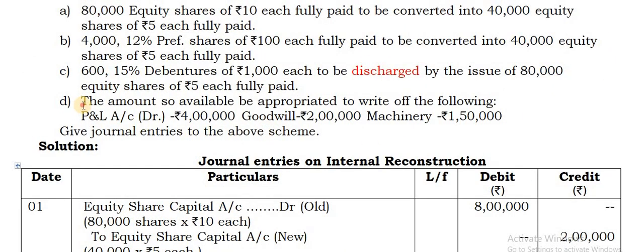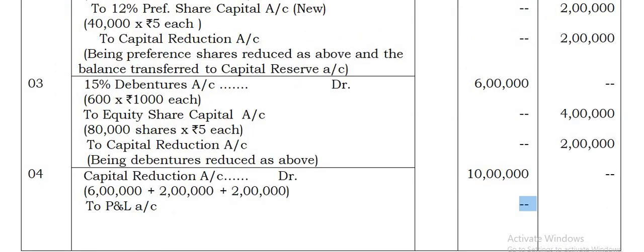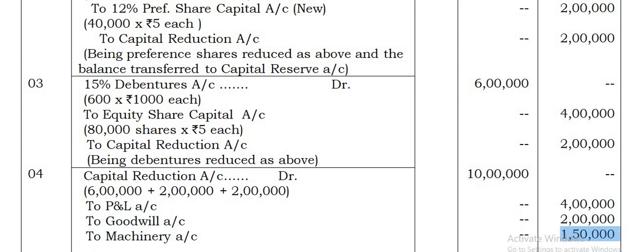Now which are the assets to be written off? That is given here. To write off profit and loss account 4 lakhs, goodwill to be written off to the extent of 2 lakhs, and plant and machinery 1,50,000. Profit and loss account 4 lakhs, that is a debit balance given. Goodwill account 2 lakhs, and machinery 1,50,000.